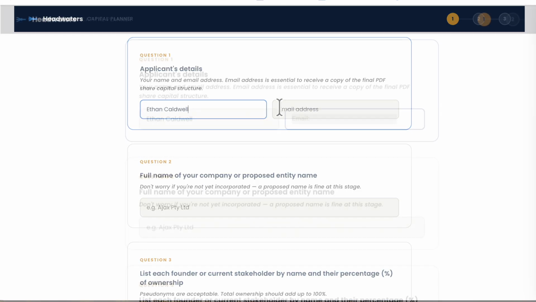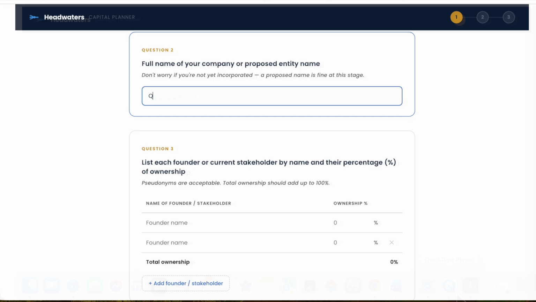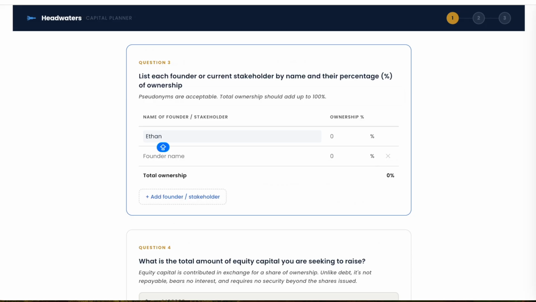Question 1. Your details. Enter your name and email address. This identifies your session and keeps your results accessible. Question 2. Your business name. Enter the name of your business or your proposed name if you're still in the planning stage.